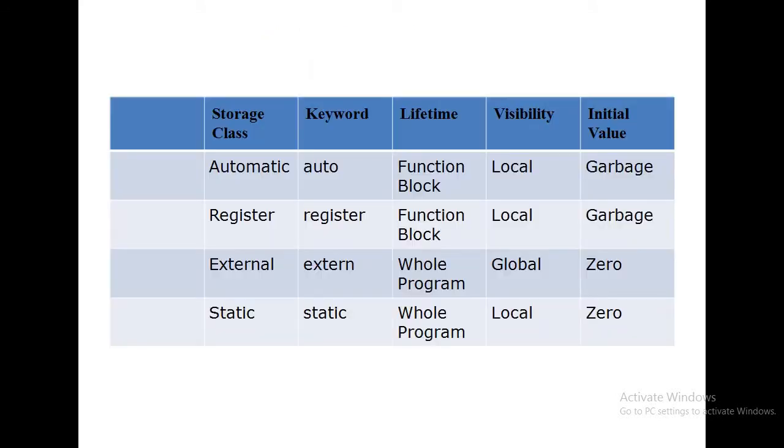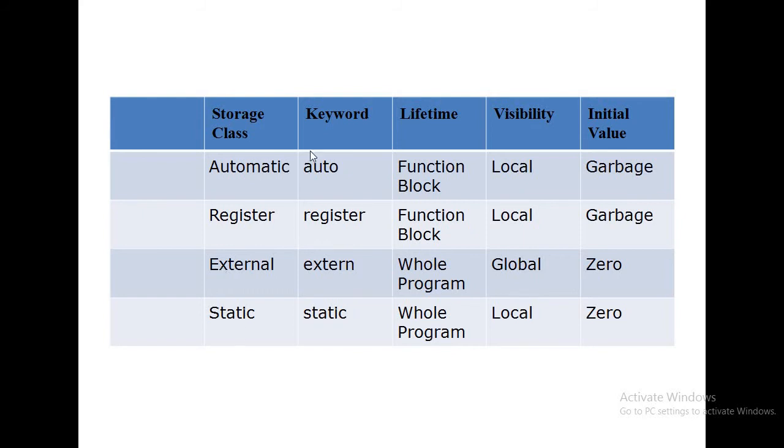Okay, next. So what are the different storage classes present in C or C++? Generally we have automatic, register, external, static. Another storage class is volatile, but volatile is not mentioned here. So we generally have 5 types of storage class in C or C++: automatic, register, external, static.